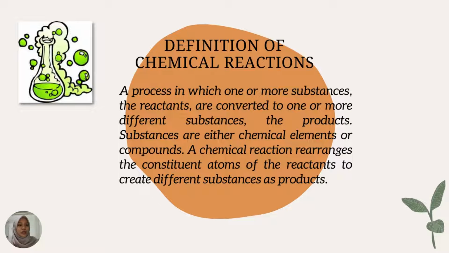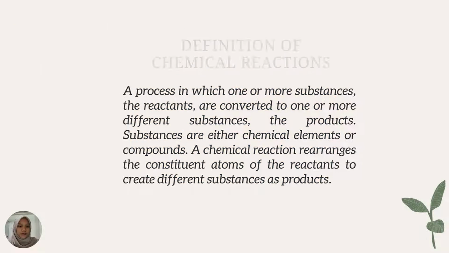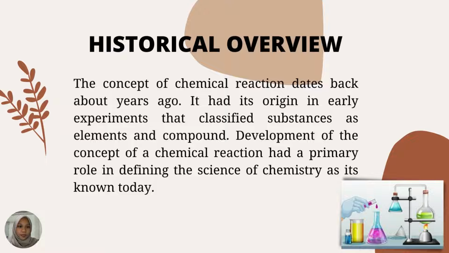Today I will talk about chemical reactions. What is a chemical reaction? A chemical reaction is a process in which one or more substances, the reactants, are converted to one or more different substances, the products. Substances are either chemical elements or compounds. A chemical reaction rearranges the constituent atoms of the reactants to create different substances as products.